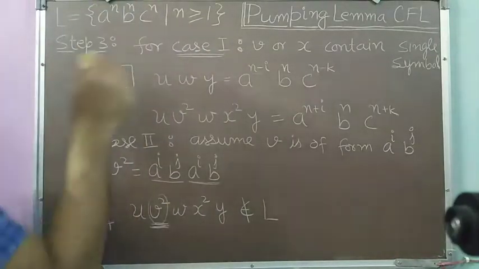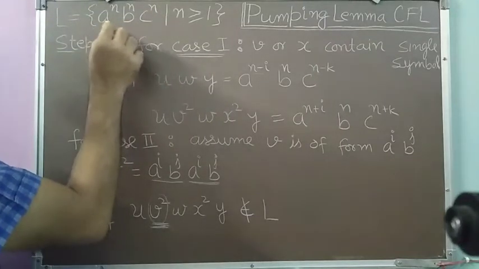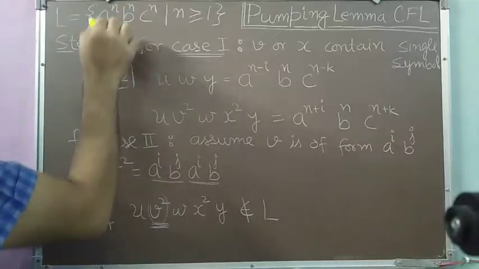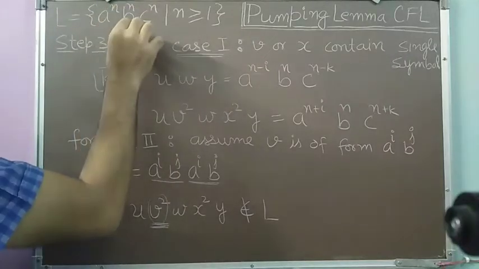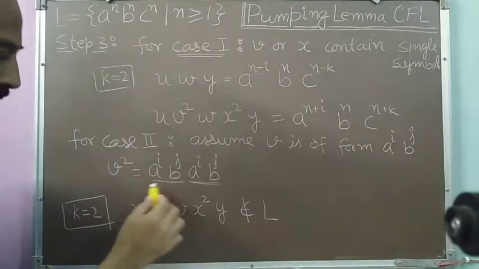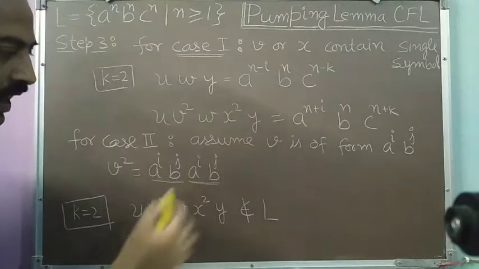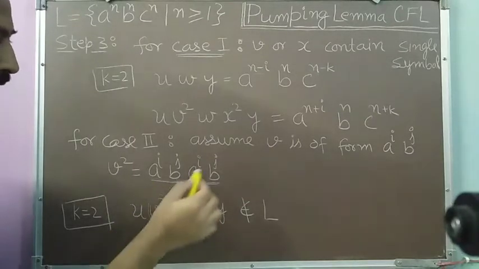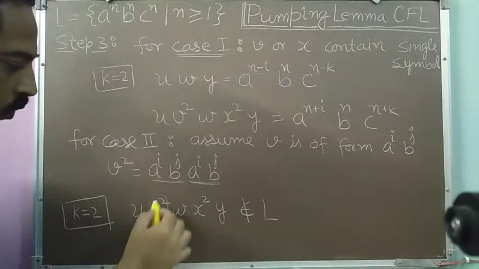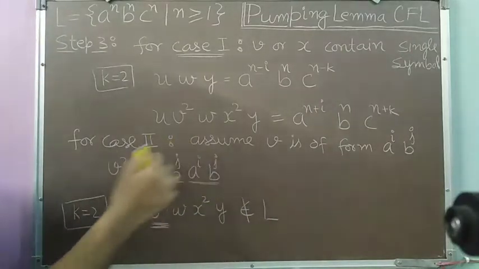No. Here in this language, all b's come after all the a's. So if a's have finished and b's have started, then a's cannot come again. But here in this string, after the b's, a's come again. So that's why the word u v square w x square y will not be of this particular format.